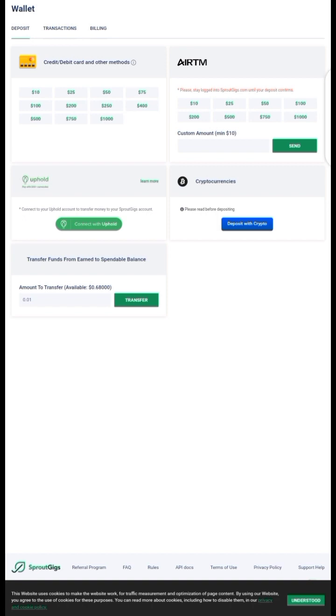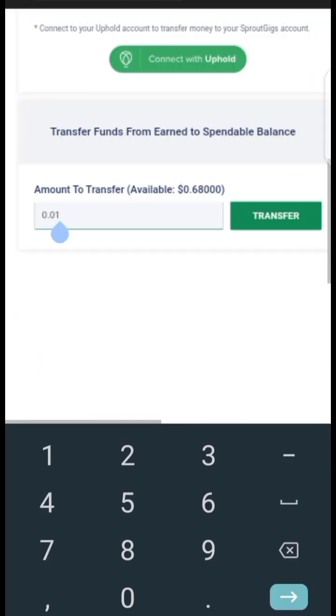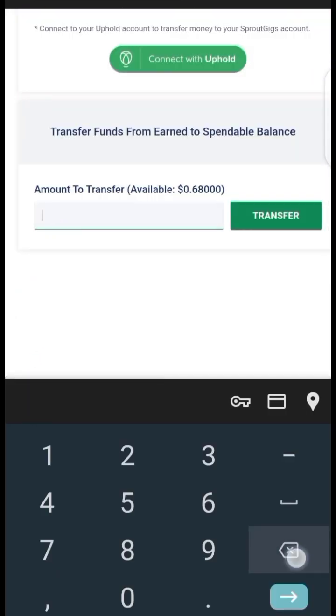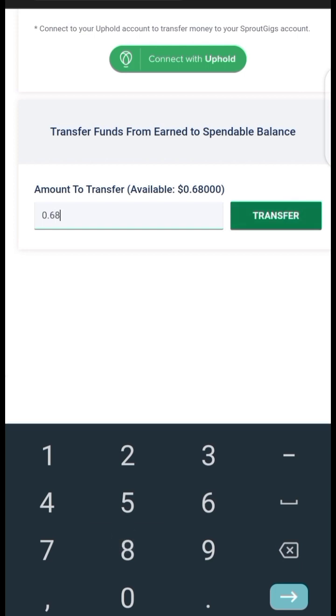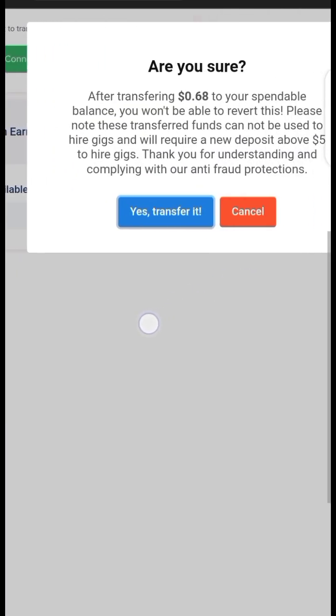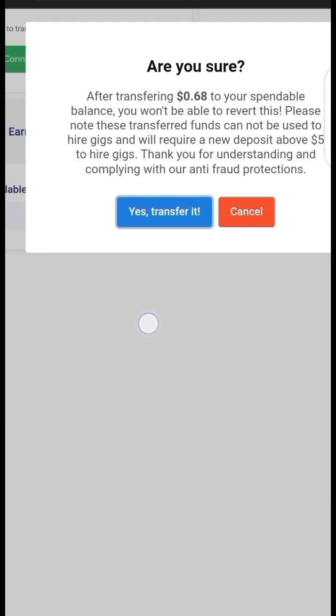So I'm going to transfer the money back here. I now put in the amount I want to transfer. Let me say everything, 0.68 cents. Now transfer. Yes, transfer it.